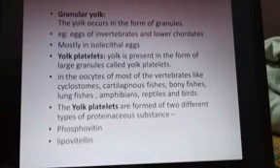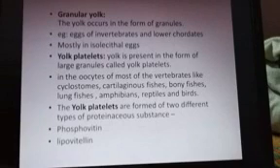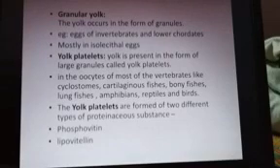On the basis of structure, the yolk can be divided again into two types: the granular yolk and the yolk platelets. When the yolk occurs in the form of granules, it is termed granular yolk. Examples are eggs of invertebrates and lower chordates. Mostly it is found in isolecithal eggs, where the yolk content is less.